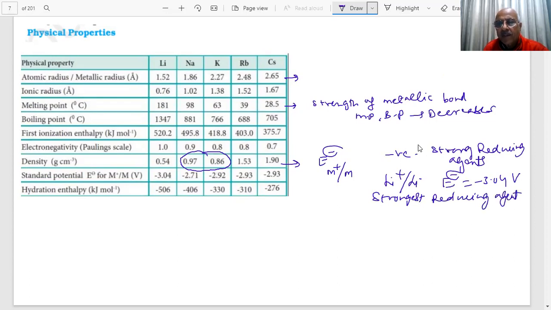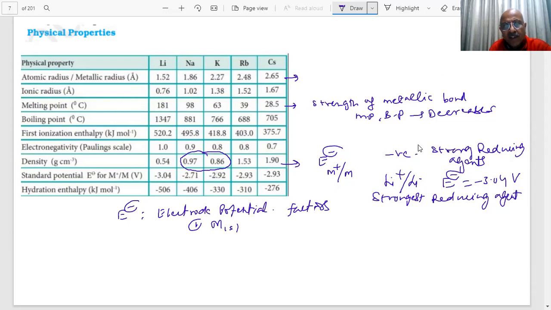The reason is, the E naught values depend on what factors? Electrode potential value, student. What are the factors on which it depends, students? There are three factors. One, you have studied in earlier course also in 11th, the metal atomization enthalpy, student.